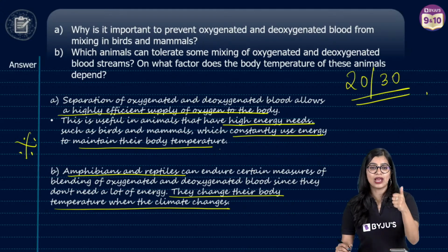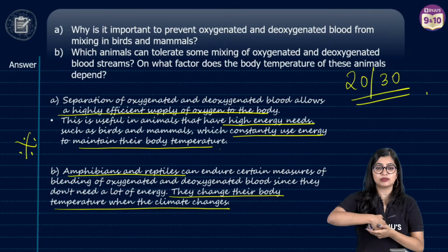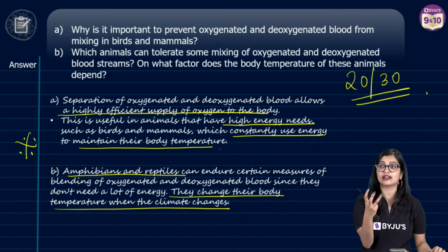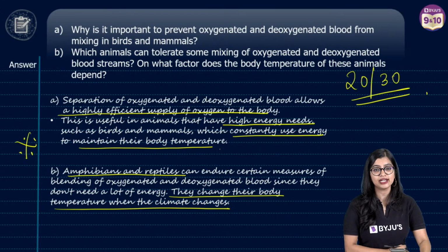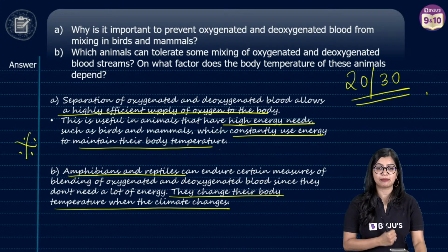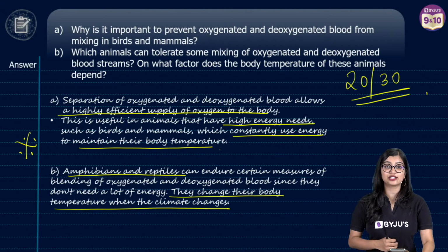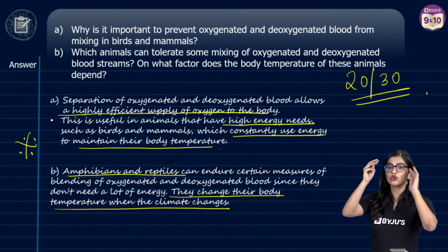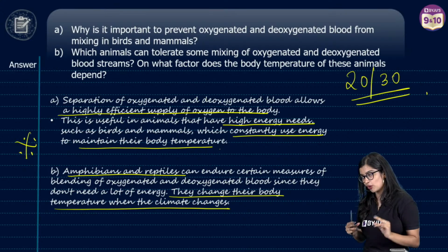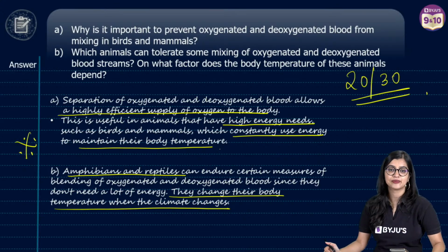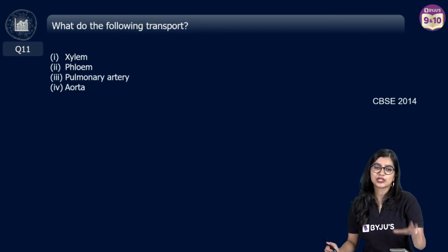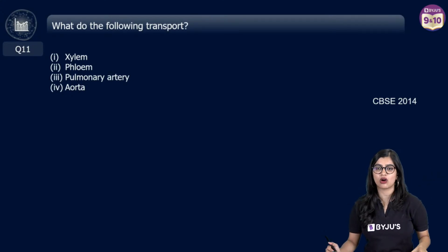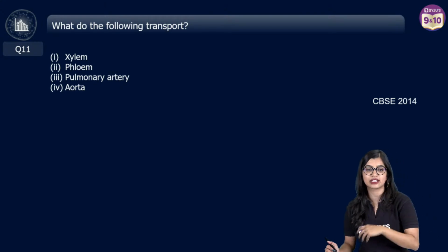Yes? Very quickly, a question to take. Ma'am, does trypsin break protein into amino acids? Not necessarily. It will break it down into smaller peptides, right? Ma'am, amino acid is NH2? No, an amino acid has a very complicated formula. NH2 is a functional group that is there, which you will learn when Akriti ma'am takes you through carbon and its compounds. She will teach you all about functional groups and everything.